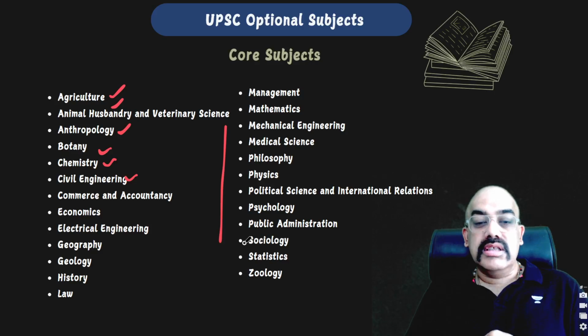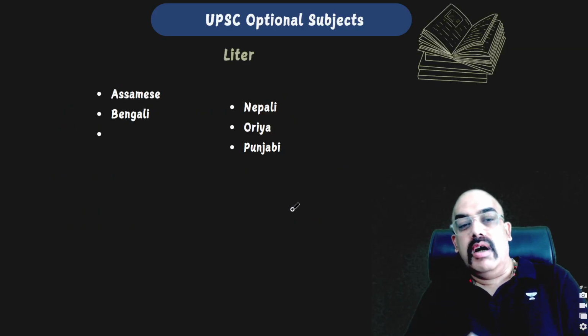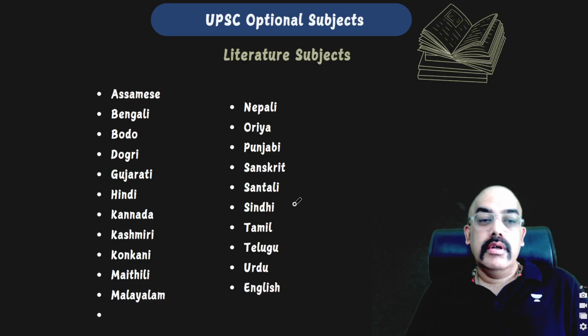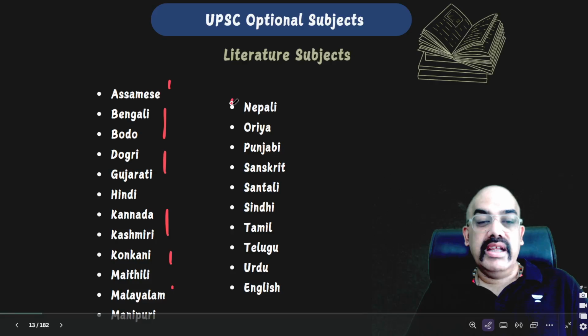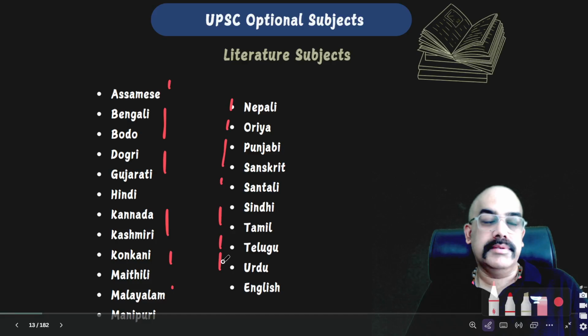Today's video is all around political science and international relations, lovingly called by aspirants PSIR. You could also choose from among literature subjects. If you are good at literature, these are the various choices from which you can take your optional subject.